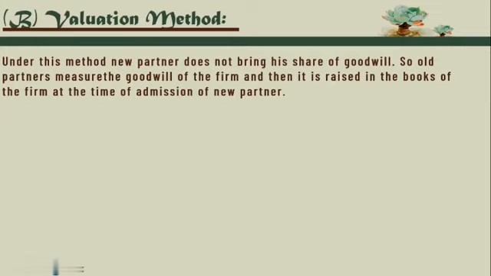But the firm has to show the amount of goodwill, and therefore that case is called goodwill is raised. So the old partners are going to show that this is the particular amount of goodwill that the firm has earned over so many years, whatever the period of the business may be.